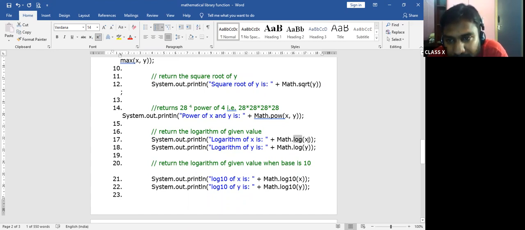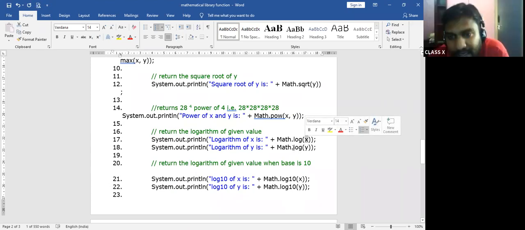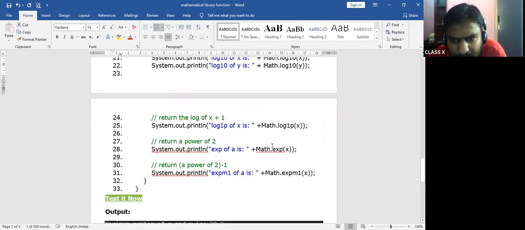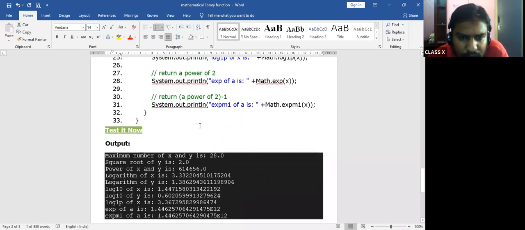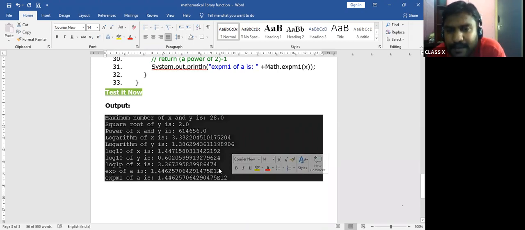Now Math.log is there. Again, log of x is 28, so you have to find the logarithm of x, that is 28. Log of y is 4. The next one is Math.log of 10, but this is not there, so just ignore that. Which all is there, we'll check once. Now you can see all outputs have been shown here. This is a basic explanation. Any doubts in this?